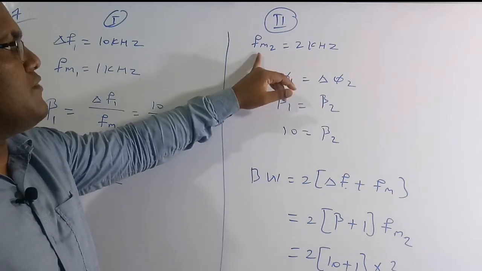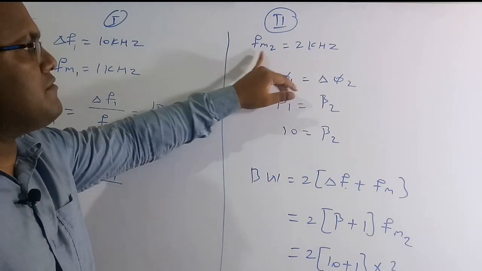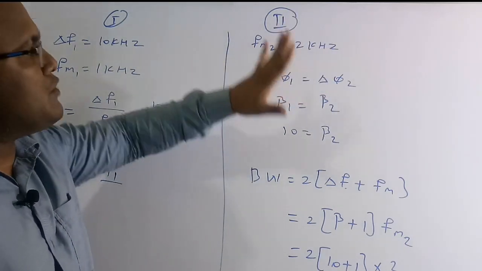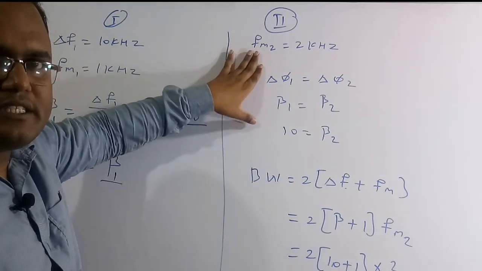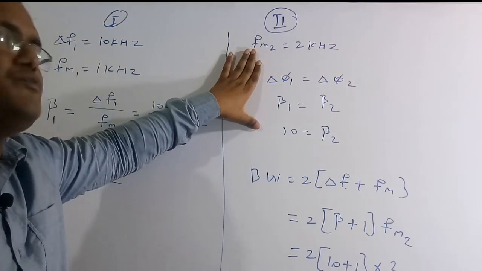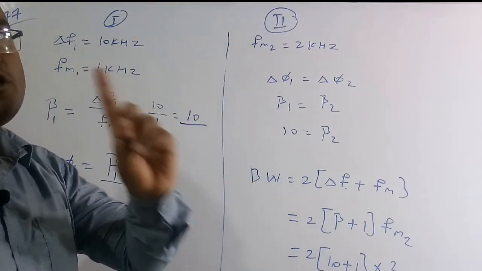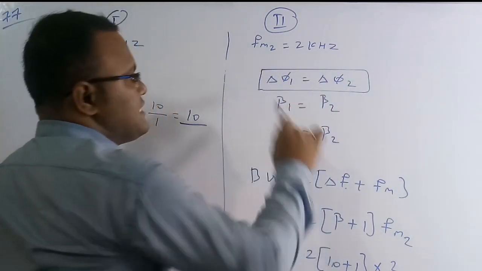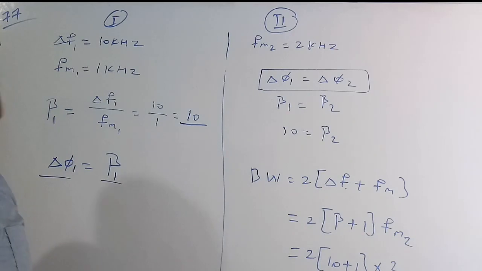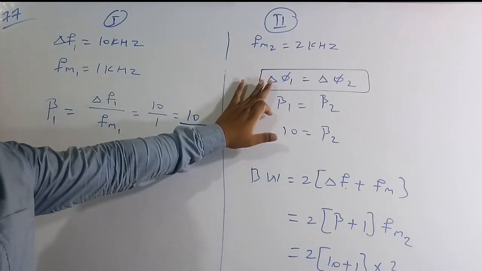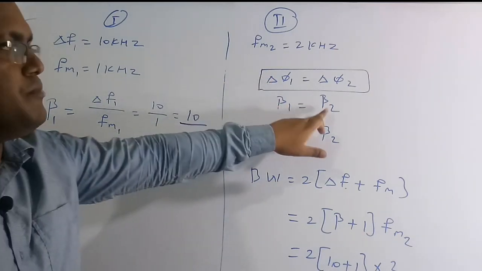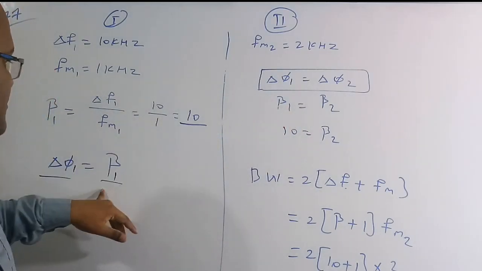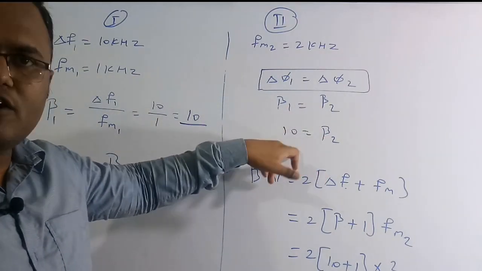So this is the second case. For the second case, the message signal frequency is 2 kilohertz. So now we are going to find what is the bandwidth for this new message, for this second case. In the question they also given that the phase deviation remains constant, means in the first case and second case the phase deviation is same. So therefore the phase deviation, which is equal to beta, so beta 1 is equal to beta 2. We know the value of beta 1 which is 10. So therefore beta 2 is also equal to 10.